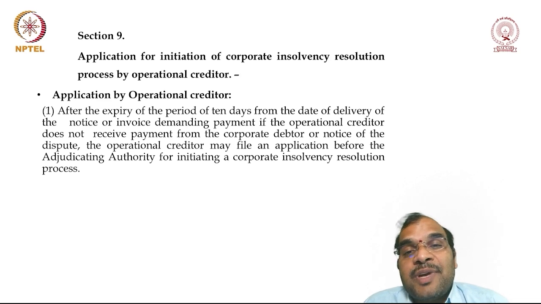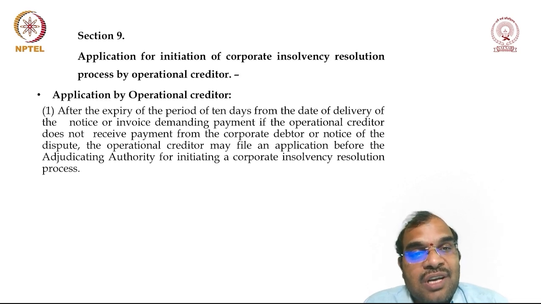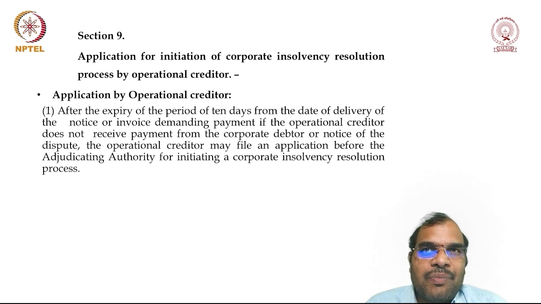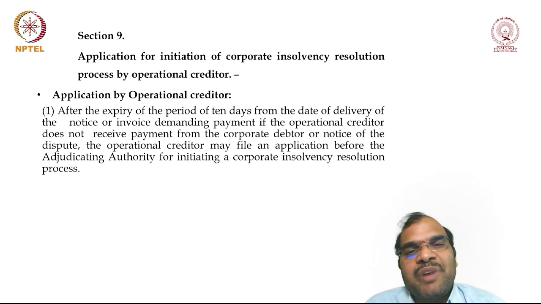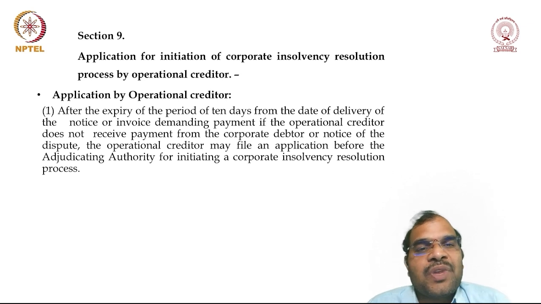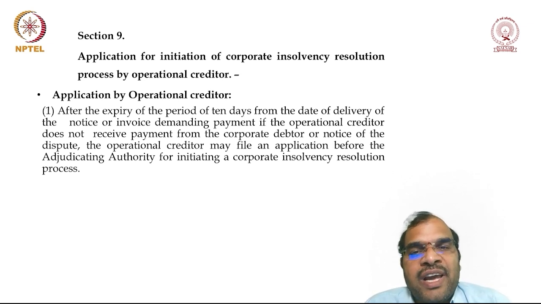So after expiry of 10 days from the date of delivery of notice or invoice demanding payment, if the operational creditor does not receive the payment from the corporate debtor, or notice of the dispute, then the operational creditor may file an application before the adjudicating authority. There are prescribed formats, which we are going to discuss. In the prescribed format, the operational creditor has to make an application before the adjudicating authority.